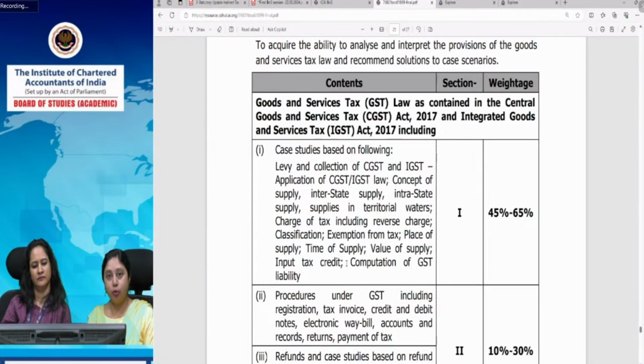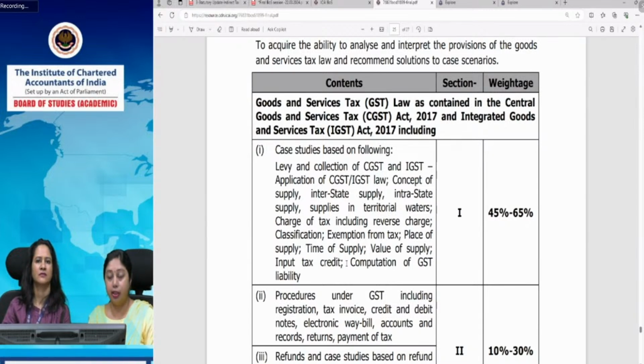Then you have some more subparts. You will find that in the entire GST paper, the maximum questions have been asked from this particular section only. This information is there with you, so what is stopping you from using it? What you should do is strengthen your substantive provisions. Everything should be thorough, on your fingertips, because that will help you solve that first question quite efficiently.